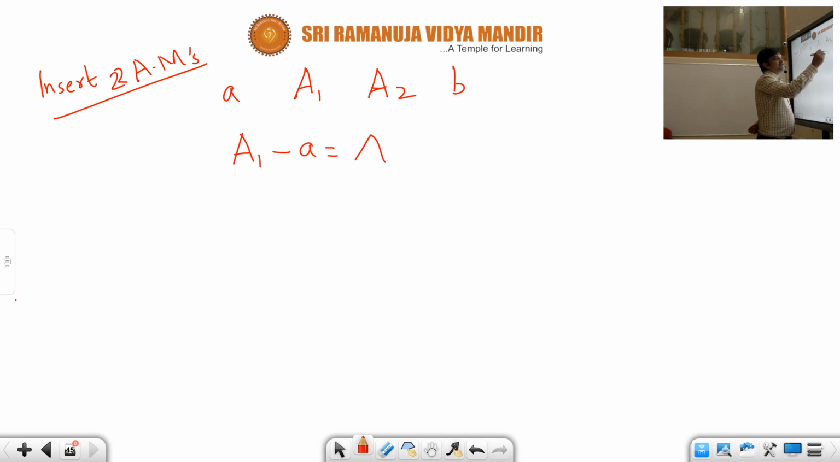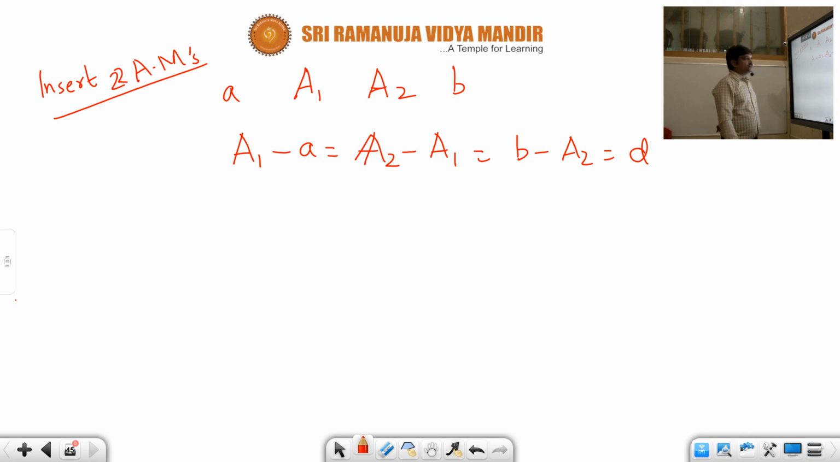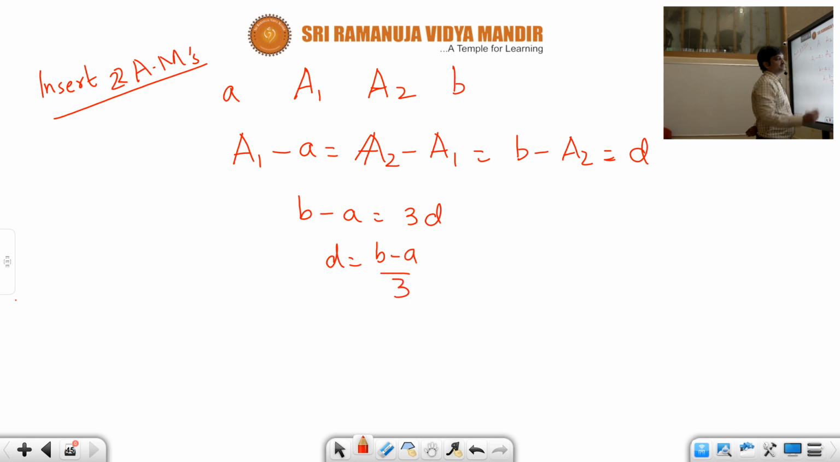So a1 minus a is equal to a2 minus a1 is equal to b minus a2. All these would be the same common difference. This is from the definition of arithmetic progression. And not only that, if you add all these three, what you will get is b minus a is equal to 3 times d, or you could find d as (b minus a) by 3.